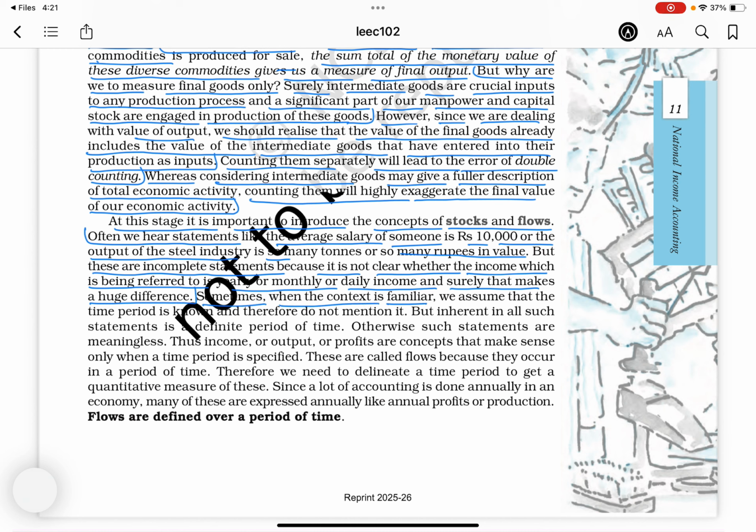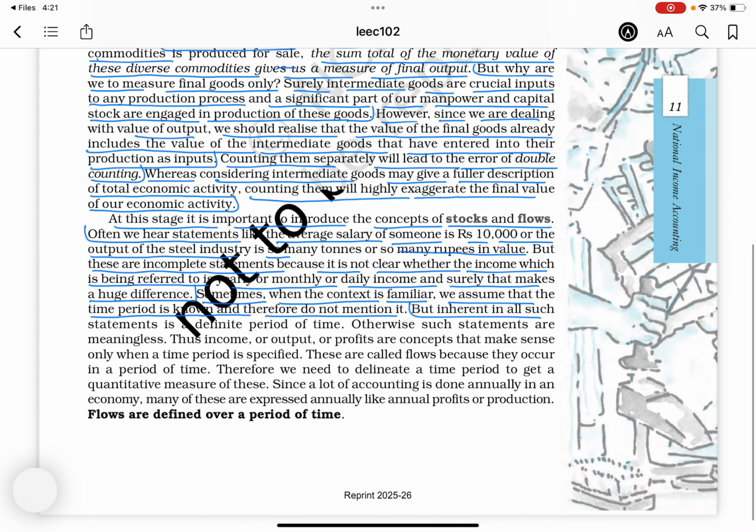Sometimes, when the context is familiar, we assume that the time period is known and therefore do not mention it. But inherent in all such statements is a definite period of time, otherwise such statements are meaningless. Thus, income or output or profits are concepts that make sense only when a time period is specified. These are called flows because they occur in a period of time.